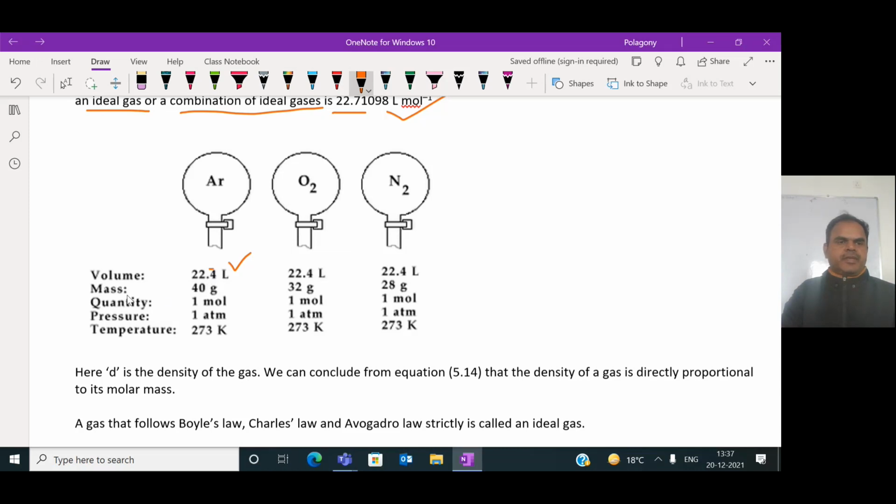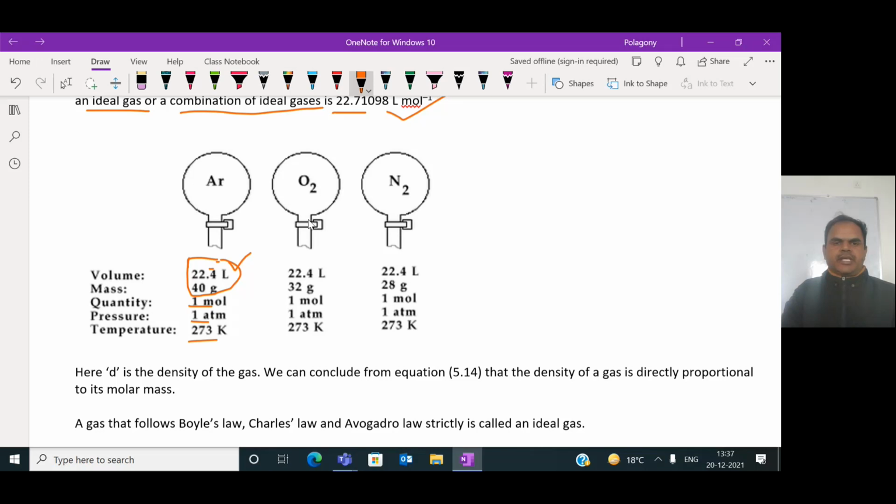The mass of argon is 40 grams, the gram molecular mass. 40 grams occupies the volume 22.7 liters, the quantity that forms 1 mole, and can create a pressure of 1 atm at a temperature of 273 Kelvin. So this is the molar volume of 40 grams of argon.